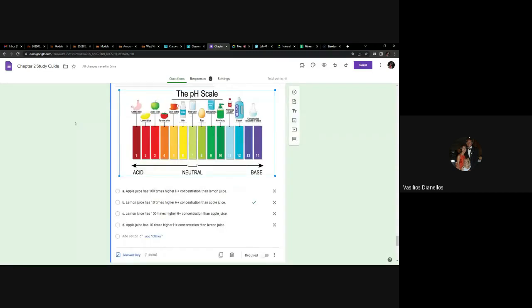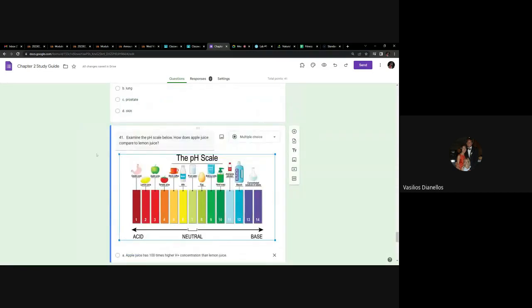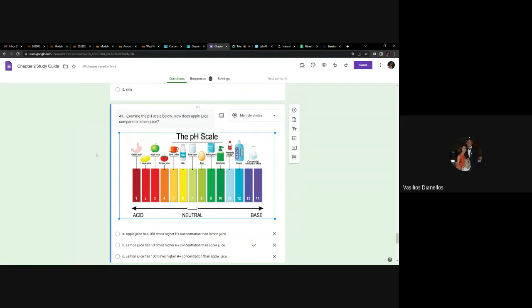pH scale. Examine the pH scale below. How does apple juice compare to lemon juice? This is just like the question you saw before, where we go from a 7 to a 4. It's the same thing, except now you just have to look at it and say apple juice, lemon juice. So we're going from 3 to 2. So that means we know apple juice is 10 times more basic than lemon juice. We know lemon juice is 10 times more acidic than apple juice. We know that apple juice has 10 times more OH minus ions, or 10 times fewer H plus ions. We know lemon juice has 10 times more H plus ions, or 10 times fewer OH minus ions.